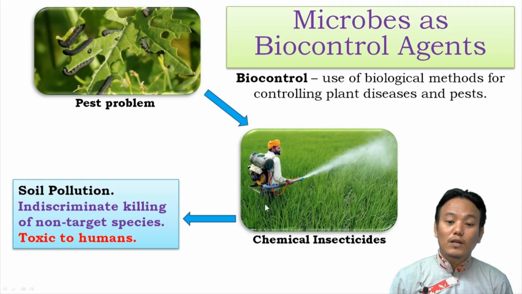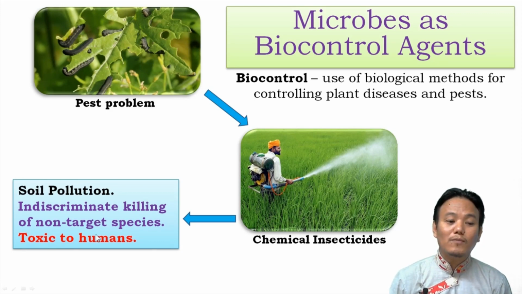It also causes indiscriminate killing of non-target species. Since these chemical insecticides are not species specific, they will kill all the insects. So they will kill not only the pest species but also non-target species, those insect species which are not harmful to your crop.